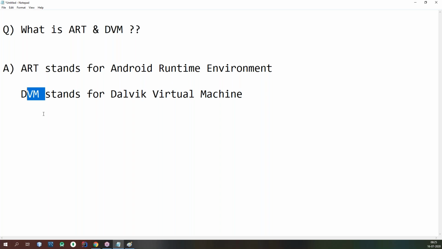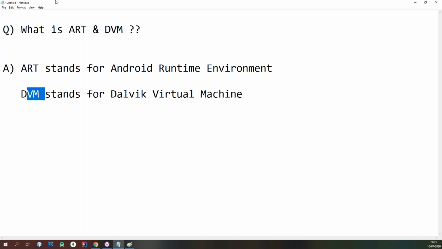That's why the DEX code which was generated is independent of the device architecture. That means I can execute this DEX code on any operating system, on any Android device, because DEX code is independent.